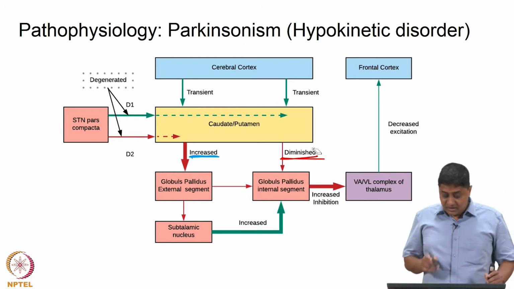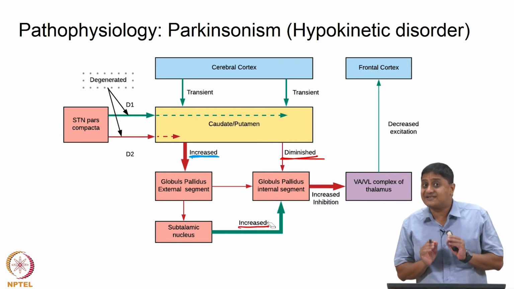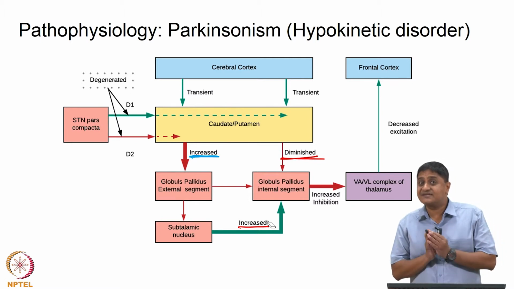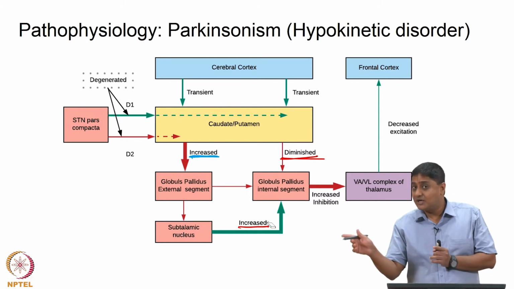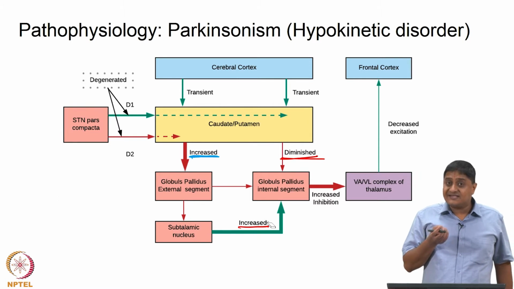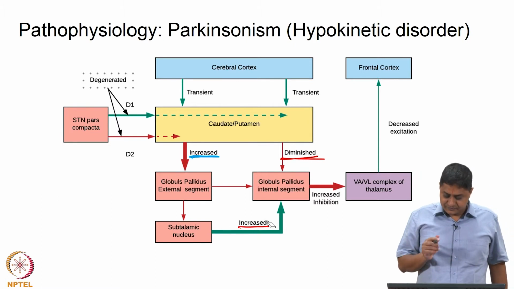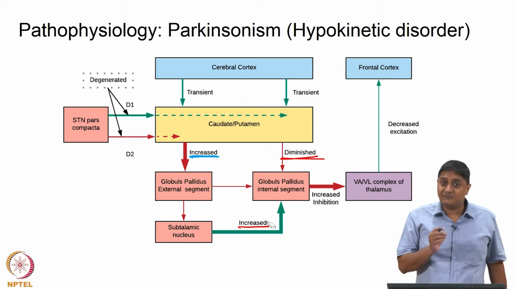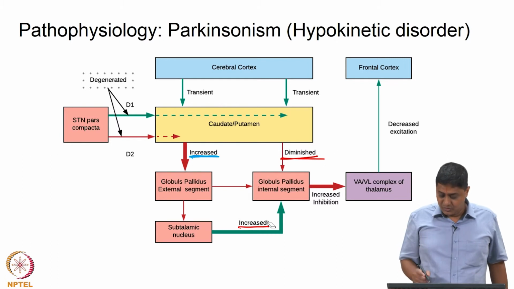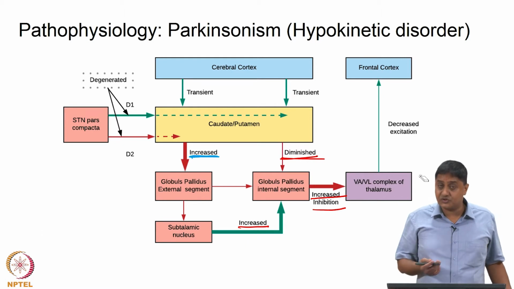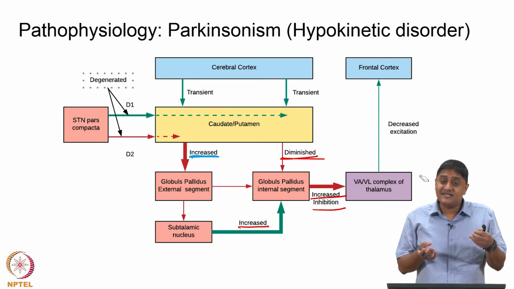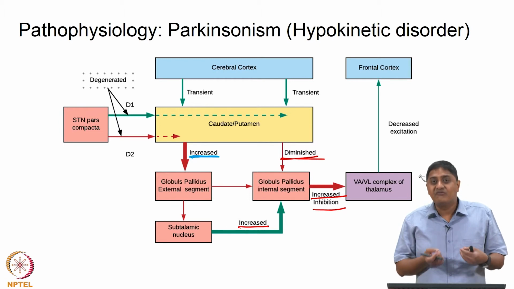So, essentially the output from the subthalamic nucleus, which is excitatory, let us remember the subthalamic nucleus excites the globus pallidus internal segment, which in itself inhibits the thalamocortical neurons. So the excitation going from the subthalamic nucleus to the globus pallidus internal increases, which means that the inhibition going from the globus pallidus internal to the VA/VL thalamus actually increases, not decreases, it increases. That means there is a less ability to produce wanted movements, right.